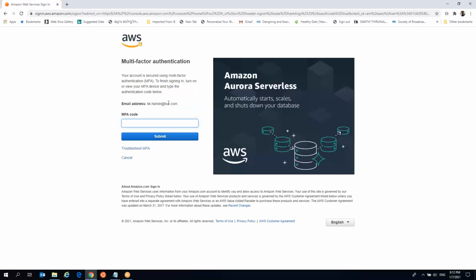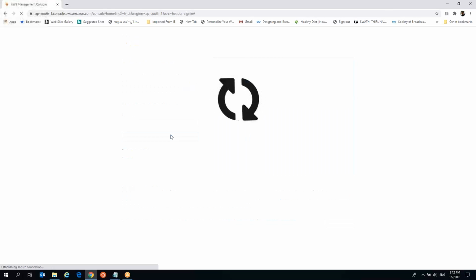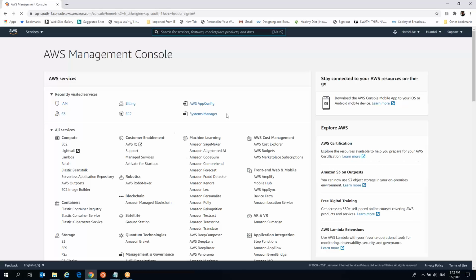See, your account is multi-factor authenticated and protected, so that at every login you will be asked for your multi-factor authentication code, where you can open your Google Authenticator and the code will be generated. You can type that code, and if and only if you type the exact code generated at that time, you can log into your AWS account. This is how multi-factor authentication works in AWS or in the IAM service.